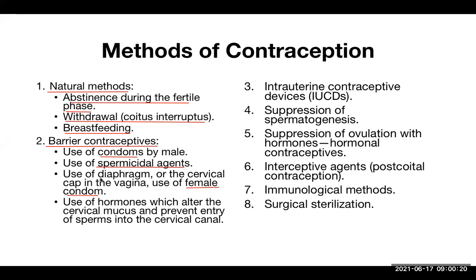Other types of barrier contraceptives are the diaphragm. Now, diaphragm is also known as cervical cap, so that sperm cannot ascend up into the uterine cavity or into the cervix. Then some of the hormones, especially progesterone hormone, can be used there locally, and the effect of progesterone there is it makes the cervical mucus very thick. It will convert the cervical mucus into very thick mucus, so that the sperm cannot penetrate that thick mucus and enter into the cervical canal.